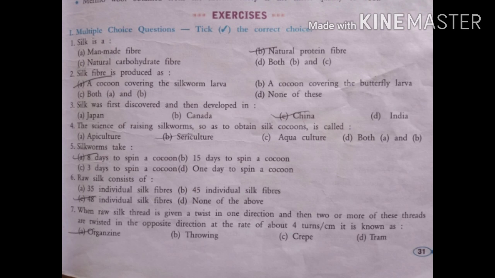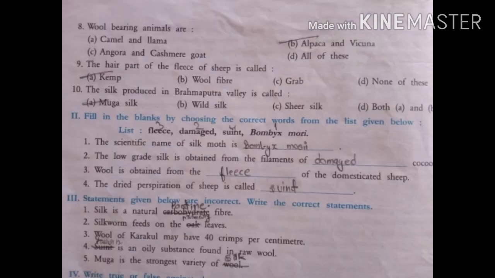Seventh, when raw silk thread is given a twist in one direction and then two or more of these threads are twisted in the opposite direction at the rate of 4 turns per centimeter, it is known as what? Four options are given: organzine, throwing, crepe, tram. So this is organzine. Okay, let us move on to the next.